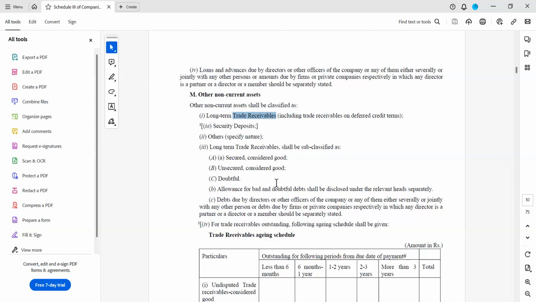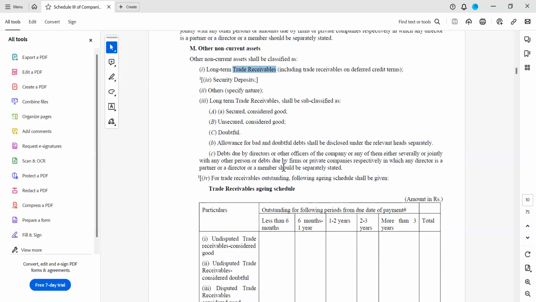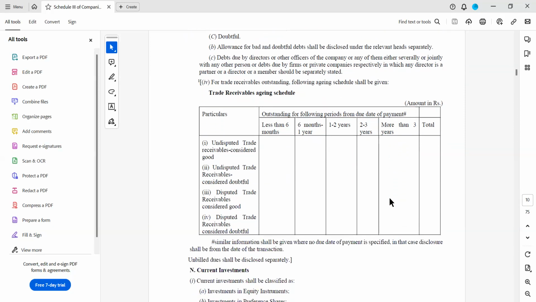Now coming to debts due by directors or other officers of the company or any of them, either severally or jointly with any other person, or debts due by firms or private companies respectively in which a director is a partner. This is the same as loans and advances. Now coming to trade receivables outstanding, the following ageing schedule should be given. This is the new ageing schedule which they brought in a couple of years back.